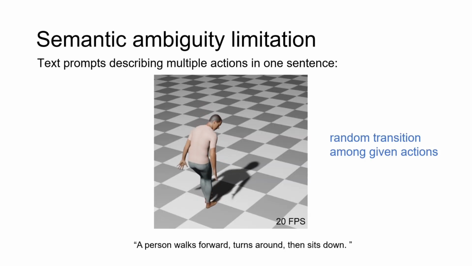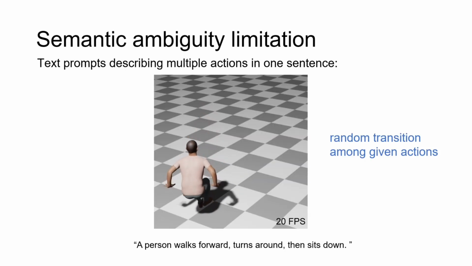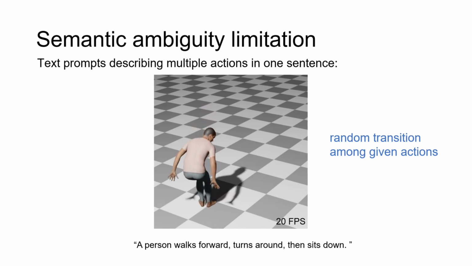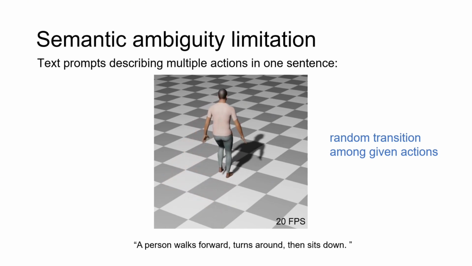When trained on coarse, sequence-level text labels and tested with prompts describing multiple actions in one sentence, the model generates random transitions, ignoring specified orders. This occurs due to the semantic ambiguity of using global prompts to guide the generation of short, local motion primitives, resulting in unpredictable transitions as long as they are locally feasible.